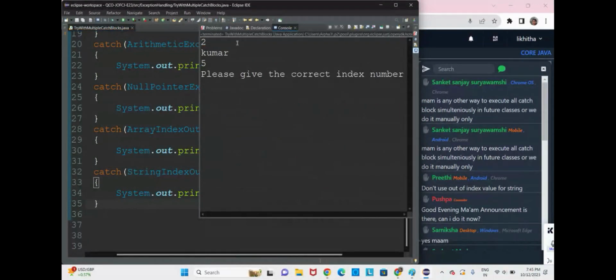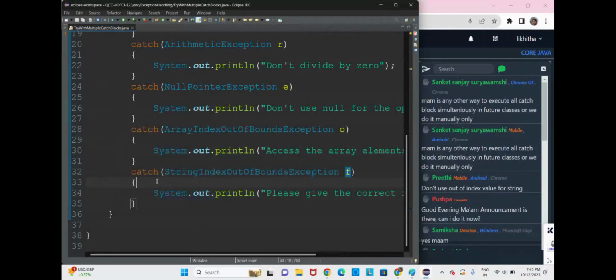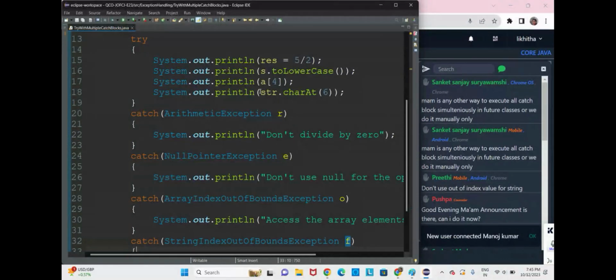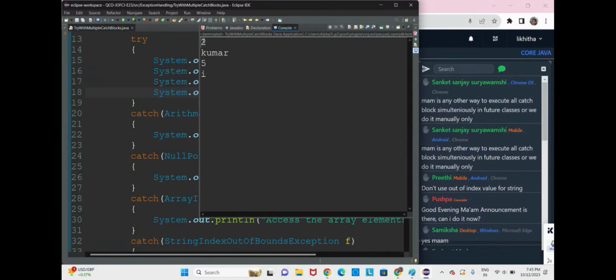Okay, so you're getting all the data, 2, Kumar, 5, and you're getting the last data, that is, please give the correct index number. Now if we give the correct index number, nothing will happen. See here, correct index number, if you give 5, there are 6 letters, so 5 we have. Now there is no exception. See, there is no exception now, so neatly all the data is printed.